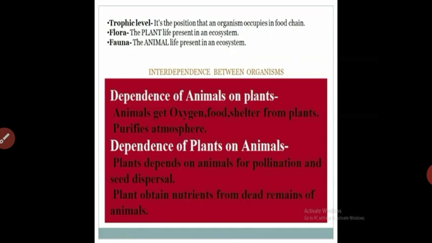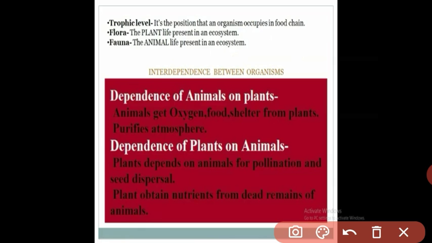And what do flora and fauna mean? Flora means the plant life represented in an ecosystem, and fauna means the animal life represented in an ecosystem. All living organisms, plants and animals, are interdependent. As you know, students, we animals get oxygen, food, and shelter from the plants, and plants also purify the atmosphere. We get these things from the plants.